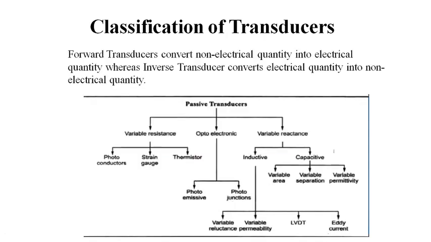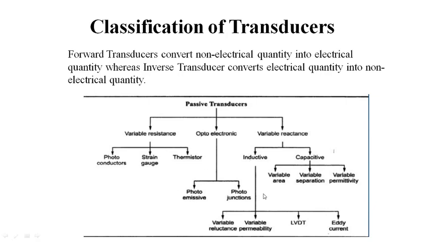This is the classification of passive transducers, how passive transducers are further classified. Passive transducers are classified as variable resistance, optoelectronics and variable reactance. Variable resistance is further classified as photoconductor, strain gauge and thermistor, while optoelectronics has photoemissive and photojunction, while variable reactance has two types, inductive and capacitive.